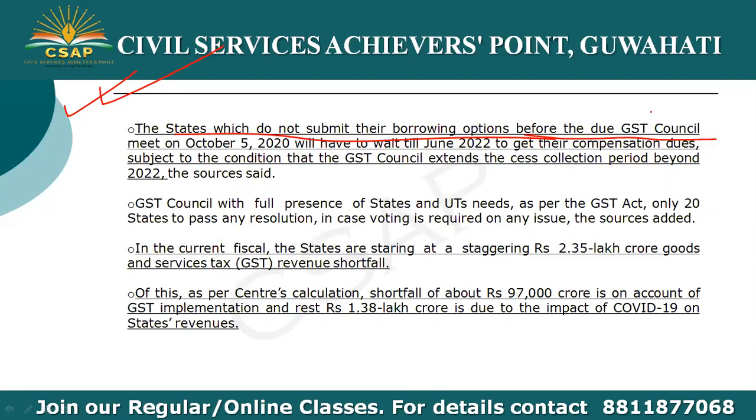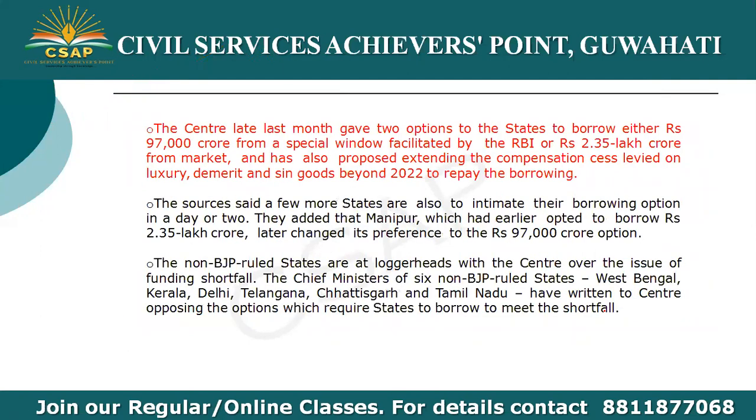So the total, out of the total, 97,000 crore is on account of the GST implementation, and 1.38 lakh crore is due to the impact of COVID-19 on states revenue.